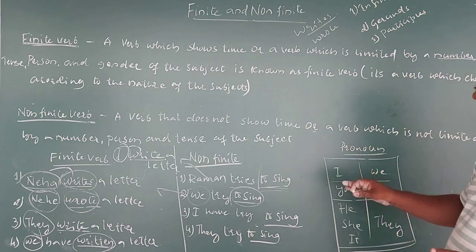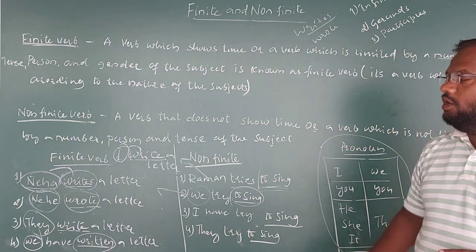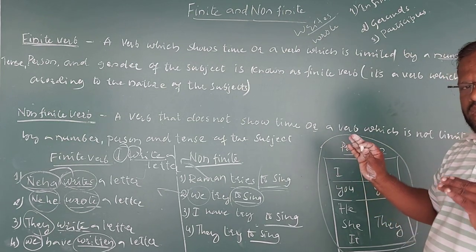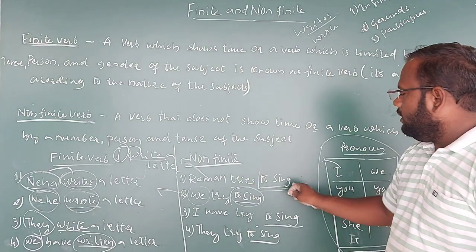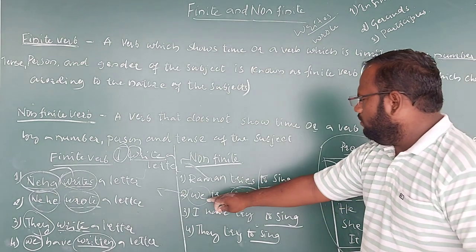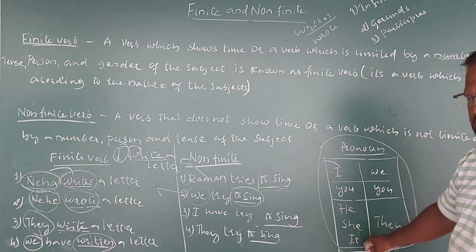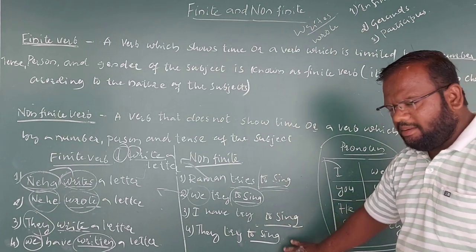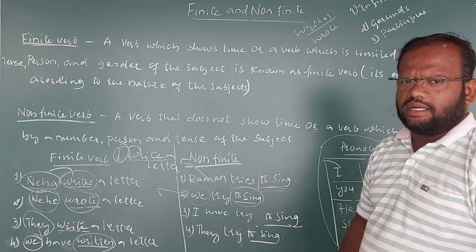Why I have explained the pronouns is because it will be easy for us to identify which is finite and which is non-finite. If the first person sentence is there, I try to sing, the verb is remaining the same, right? Then again, we try to sing, the verb will remain the same. The pronouns and the subject are changing, but the verb will remain. If the verb is remaining the same or constant, it is called non-finite. In detail we'll concentrate on it.